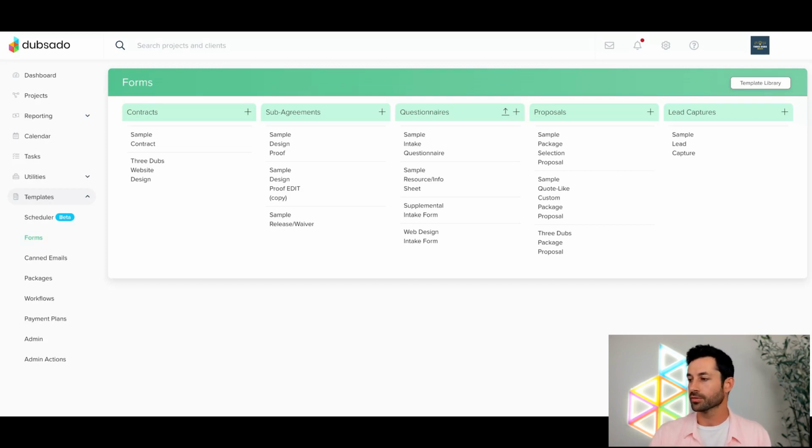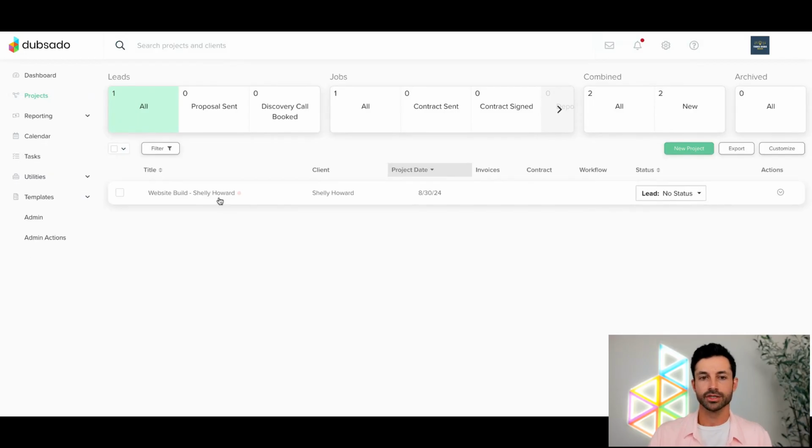But now what we're going to do, folks, is go to a particular project, and we're going to pretend, hey, this is a new client of ours, and I want to generate that invoice, make sure it's correct for them, and then we'll apply that contract, and we're going to send both items out to that client. All right, cool. So for now, we're going to go up to projects, and here we've got Shelly Howard.